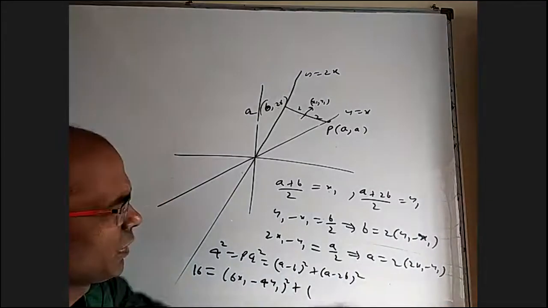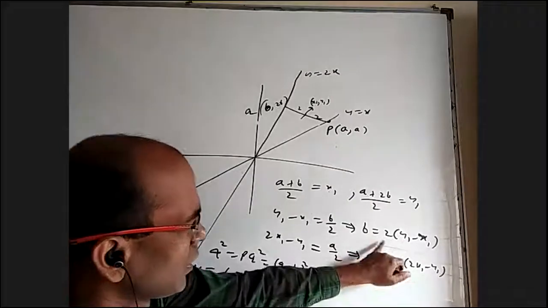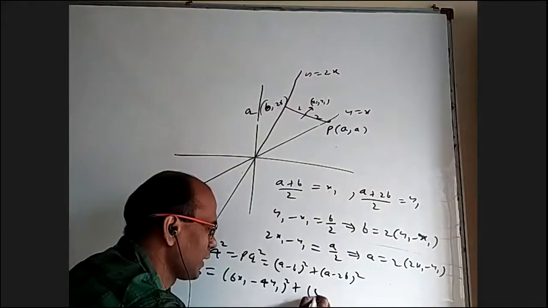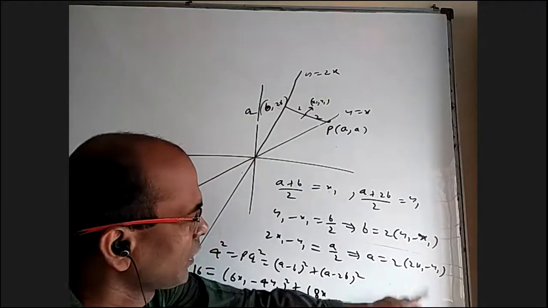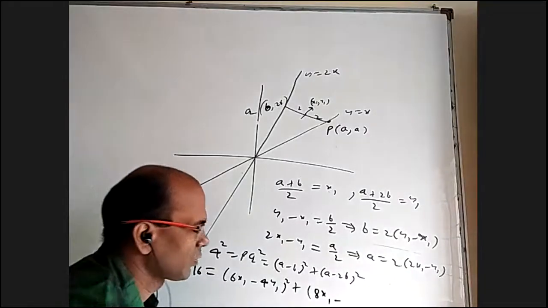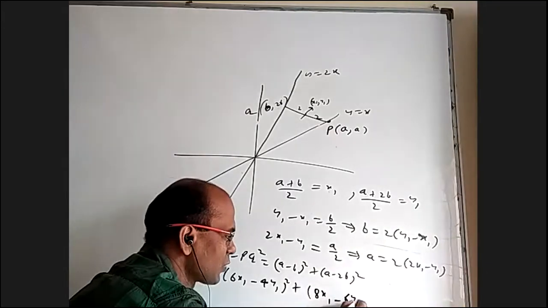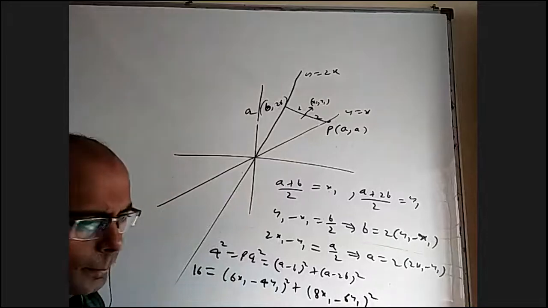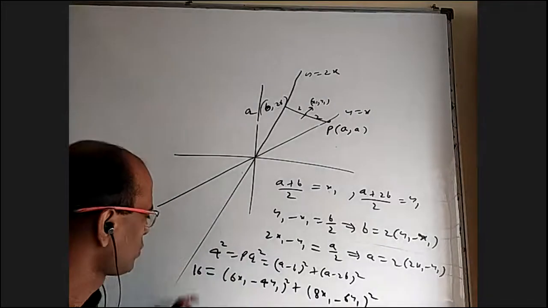What is a minus 2b? From this, I remove 2 times this: 8x1 minus 4x1, minus 2y1 minus 4y1, that is minus 6y1, whole squared. I can take a 2 common and cancel it.